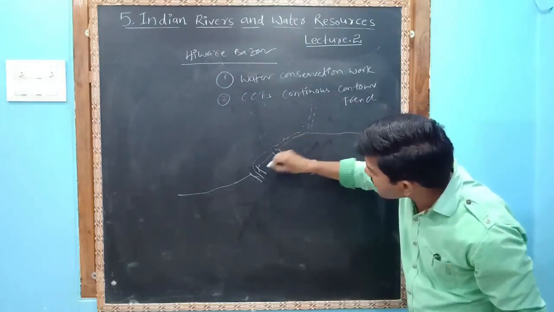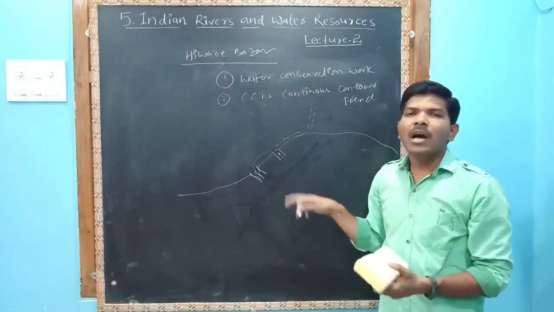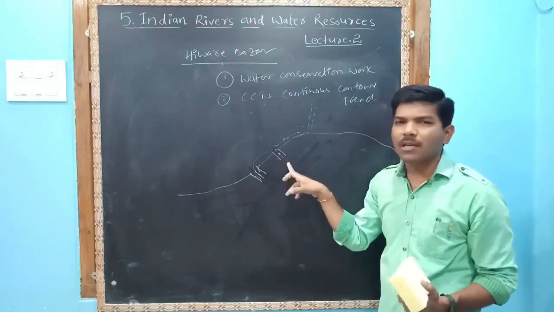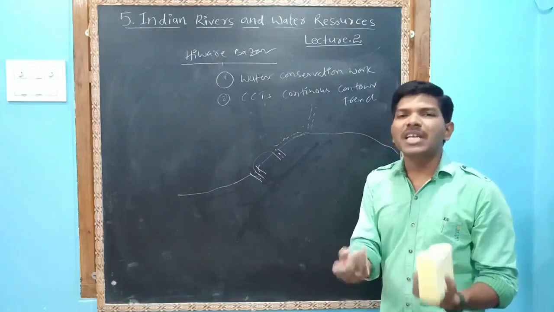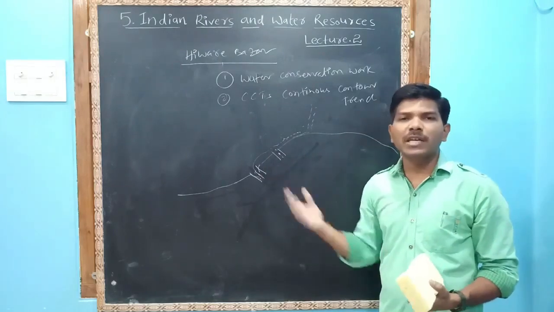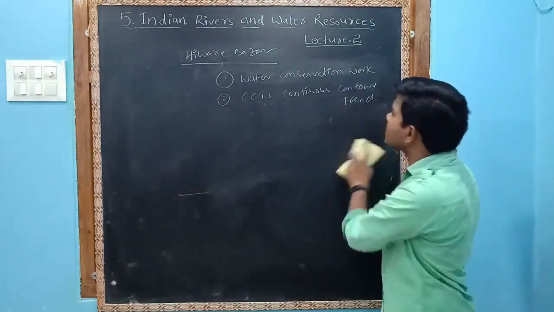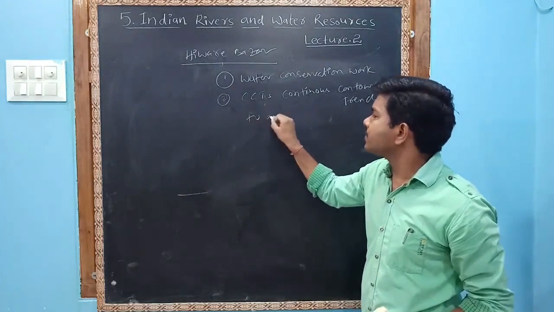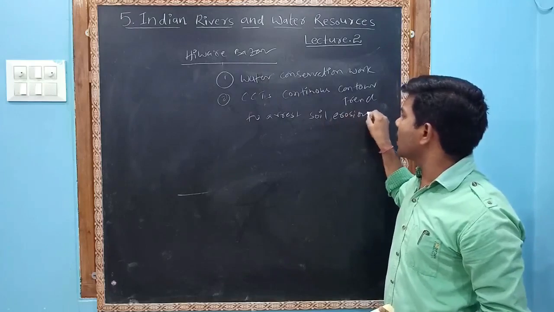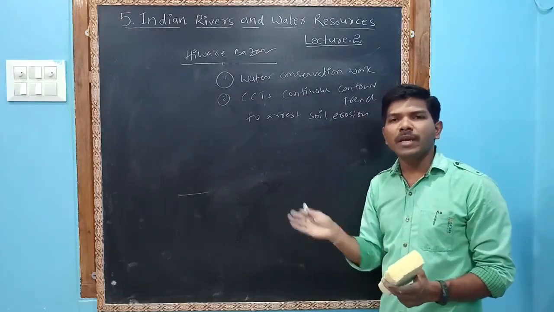So now in these canals, in these small boulders or canals, the water will be stored, and this water can be utilized. Near this water, grass may grow and small trees can grow. This water also can be utilized for different purposes. So this is continuous contour trenches. Why are continuous contour trenches there? To arrest soil erosion. If that is not there, the soil will be eroded.